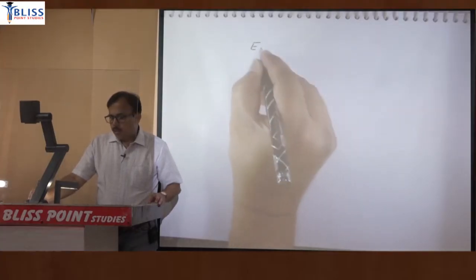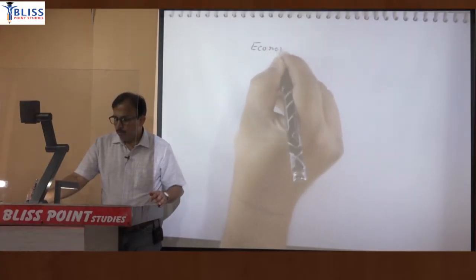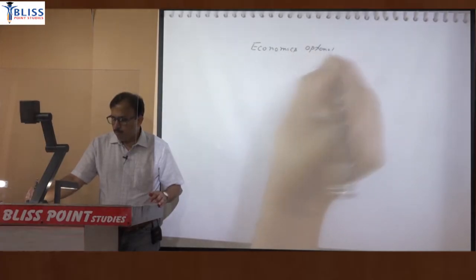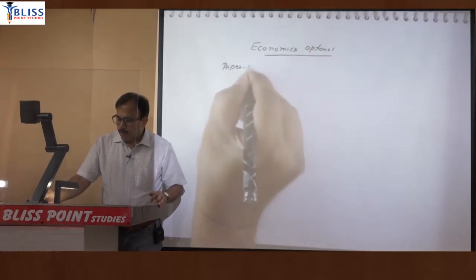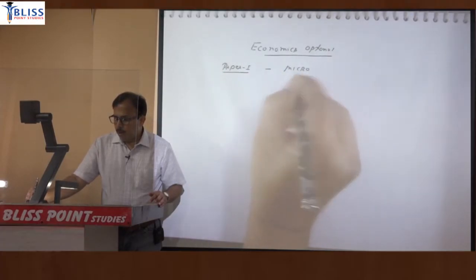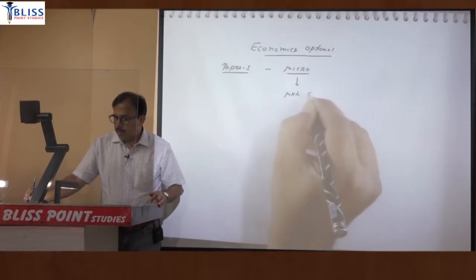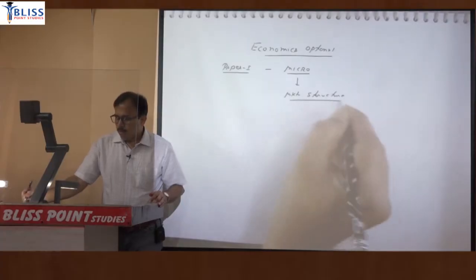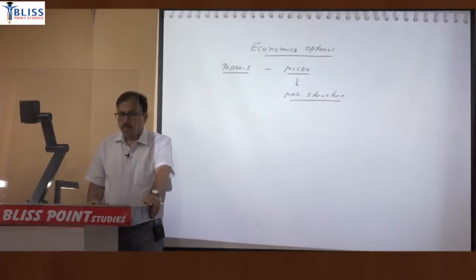So starting with paper 1 first, when economics optional. Paper 1, and in paper 1 we are starting with micro, and within micro start with market structure. So paper 1 we are starting with micro, and in micro we are starting with a market structure.